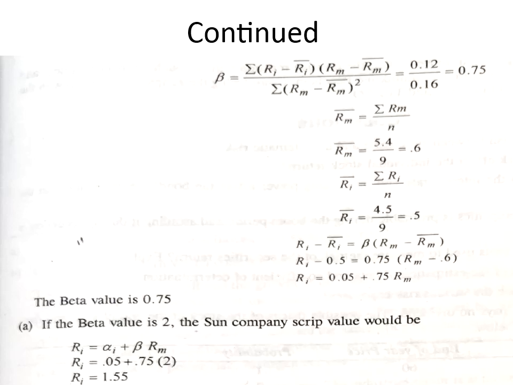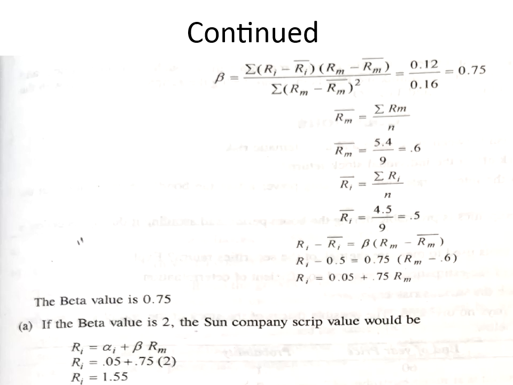You may be confused here: RM bar is equal to how much? Summation of RM divided by N, which is 5.4 divided by 9, which is equal to 0.6. Similarly, RI bar is the summation of RI divided by N, that is 4.5 divided by 9, which is equal to 0.5. So RI minus RI bar is equal to beta into RM minus RM bar. So RI minus 0.5 is equal to 0.75 multiplied by RM minus 0.6. RI is equal to 0.05 plus 0.75 RM. So the beta value in this problem is 0.75.